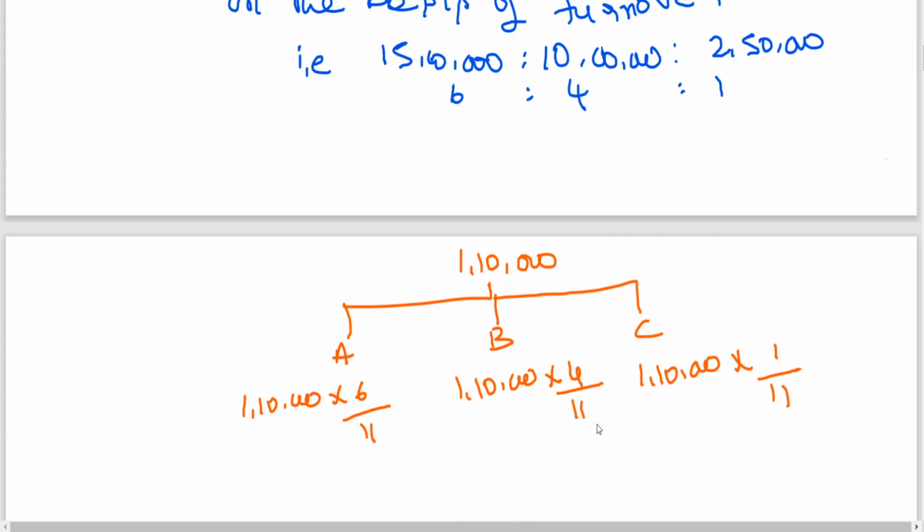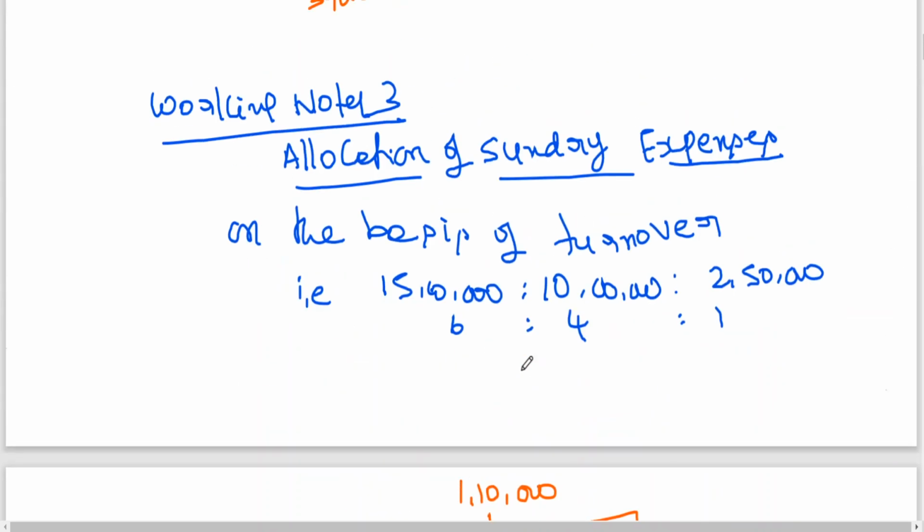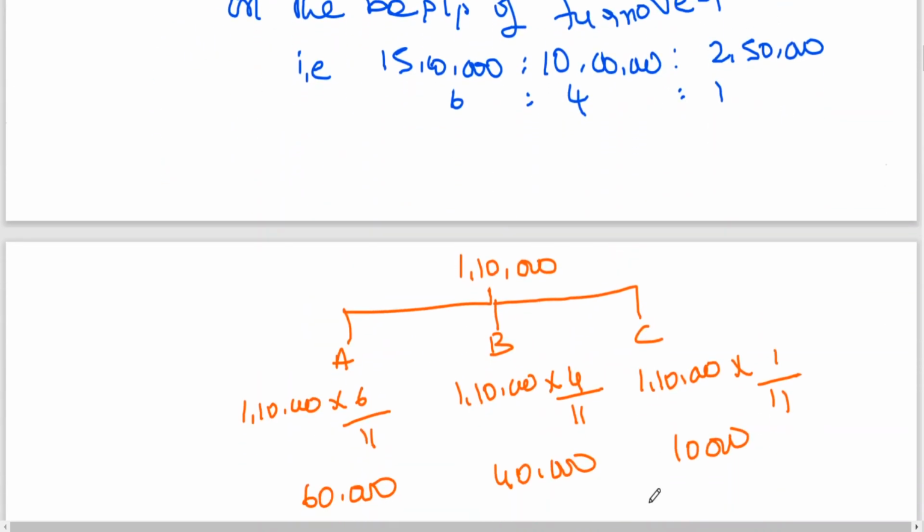You calculate, you're getting 60,000, 40,000, 10,000. This is how you should allocate. That's it. In this problem, the important point is the allocation of expenses.